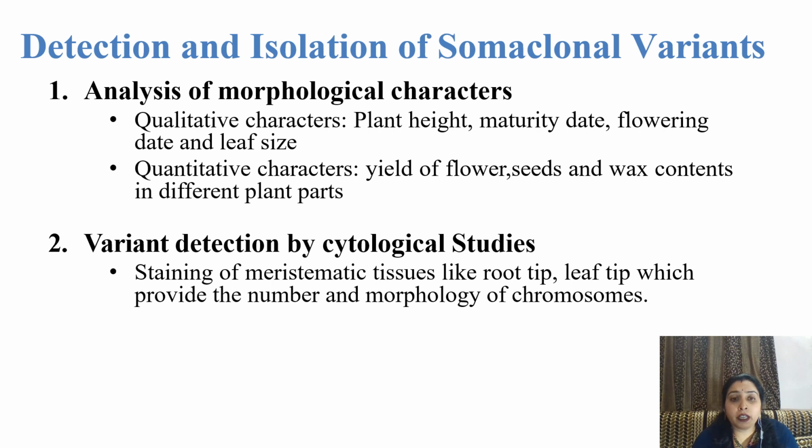Second one is variant detection by cytological studies, staining of meristematic tissue like root tip, leaf tip, which provides the number and morphology of chromosomes. That means first we have to identify the morphological characters and then we will go for cytological studies.